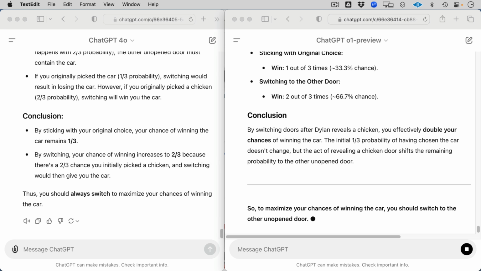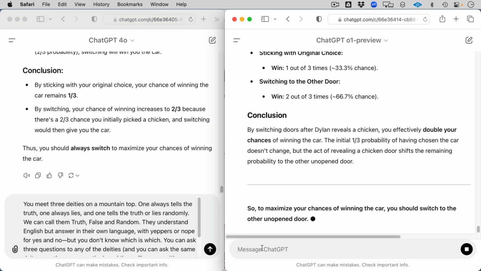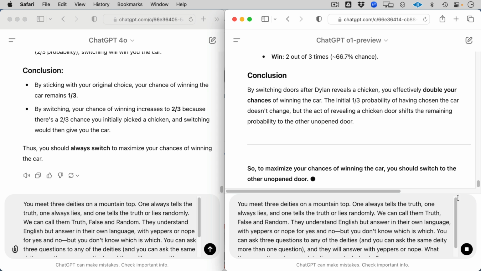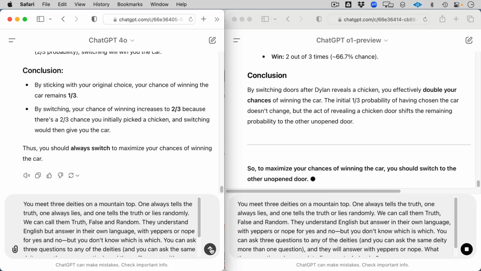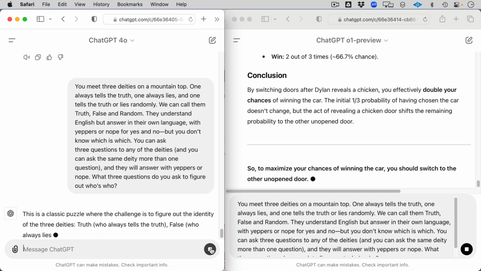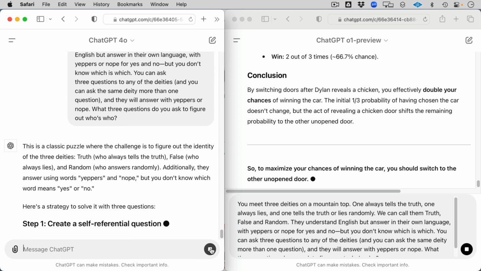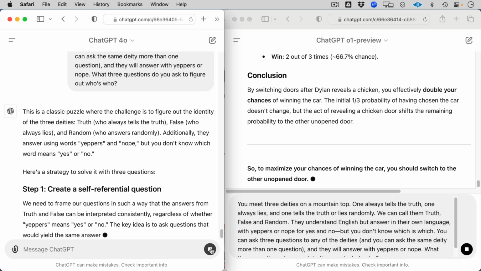Okay, now we're going to do a really complex one here, to end this whole demonstration. So this is a conundrum, a variation on a liar-truth problem. It's famously been called the hardest logic puzzle ever. So this is how it goes. You've met 3 deities on a mountaintop. One always tells the truth, one always lies, one tells the truth and lies randomly. We can call them True, False, and Random.